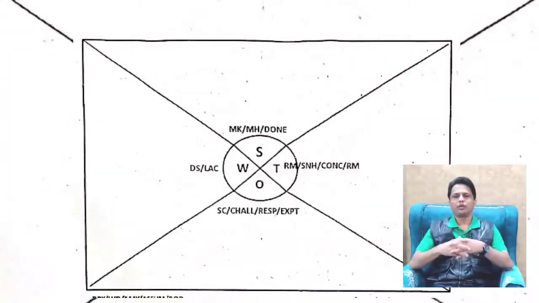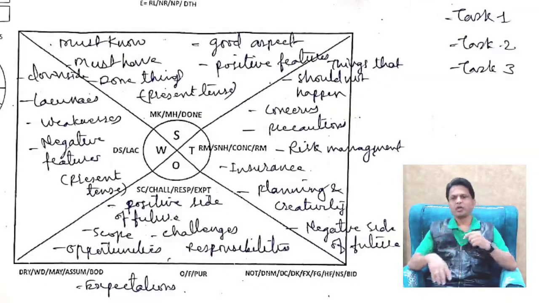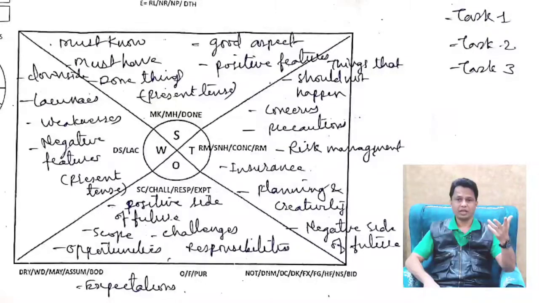Now we'll have a look into what SWOT is and how to plot a SWOT analysis chart. As you can see in this particular diagram, there are four quadrants. SWOT stands for strength. Here in this quadrant, you can put in the information related to what you know about that particular aspect or item or thing or event.